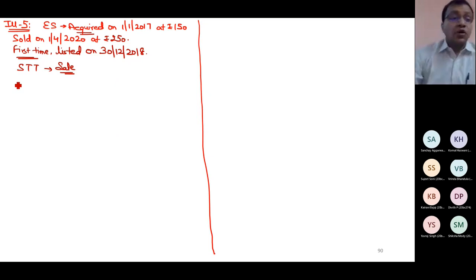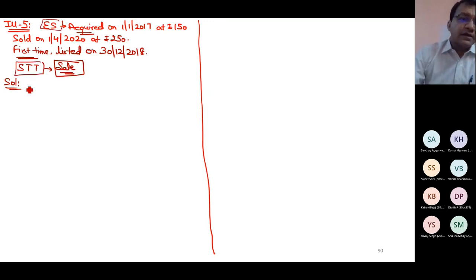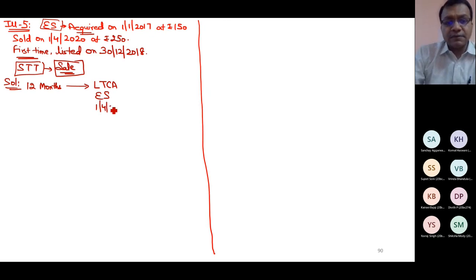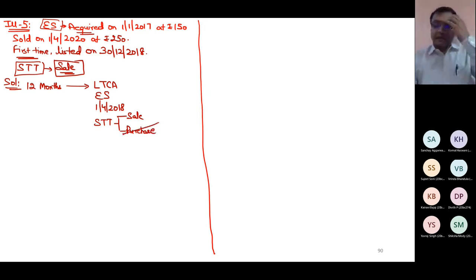Now, long term or short term, this is the starting point. Sale STT paid, that means it is listed. Equity share at the time of sale, 12 months. On the basis of 12 months, starting from 1st Jan 17, it is a long term capital asset. Now I will think in the direction of 112A. Equity share, sale happening on or after 1st April 2018. STT paid at the time of sale, but not at the time of purchase, and it is covered under the exception. Since it was an unlisted share at the time of purchase, STT could not have been paid.